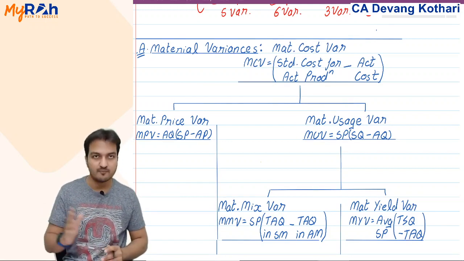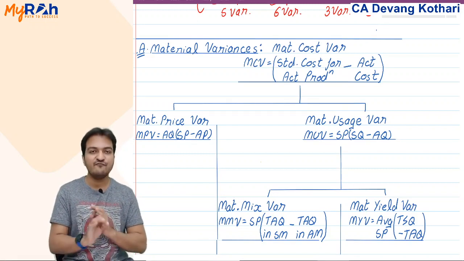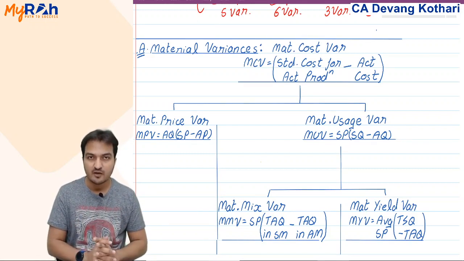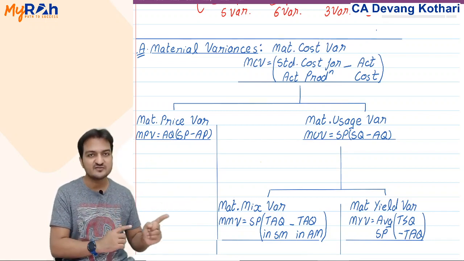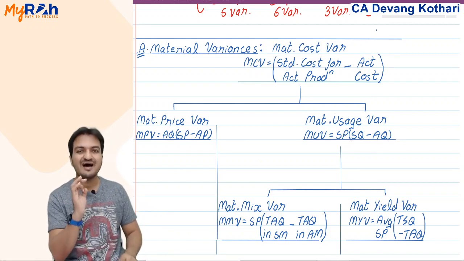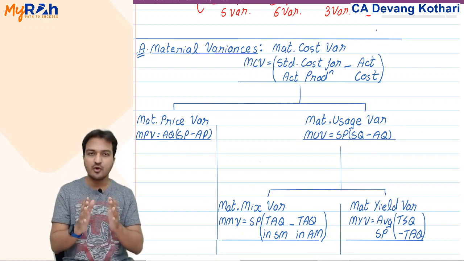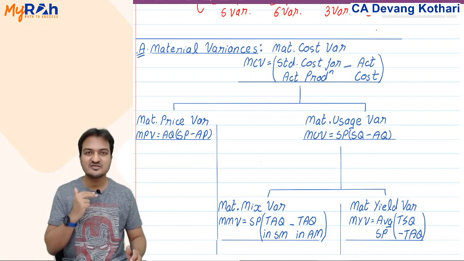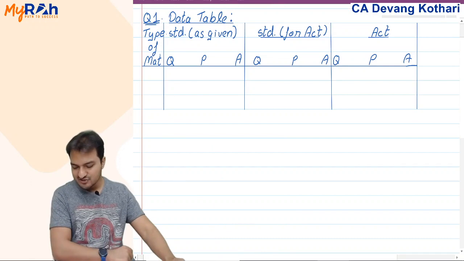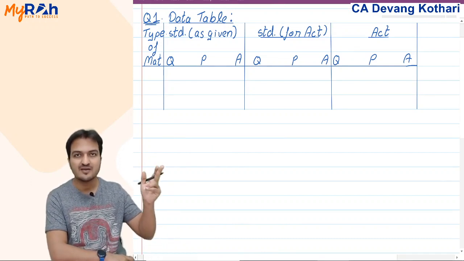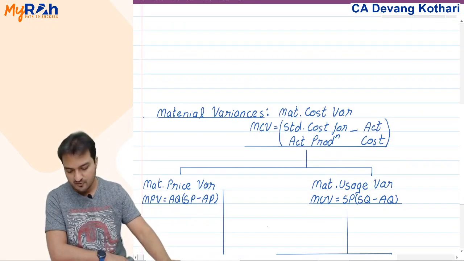We'll try one question from the book. But let me tell you, for this chapter of standard costing, every question that we solve, we will be solving according to mostly such formulas. But before you apply these formulas, in every question, I will ask you to make a table called a data table. So in every question of this chapter, my calculations will be done in two steps. Like for question 1, step 1 is that I make a data table like this, and step 2, I will do the variance calculations like this.